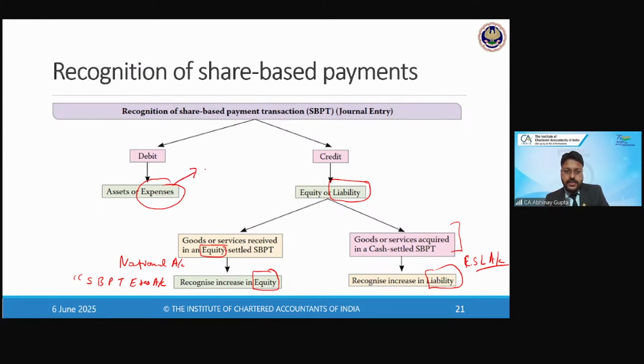expense. Expense means OCI or PNL, whatever. Do we have a free choice? No, always PNL, right? No OCI. So always PNL we will debit for these expenses.